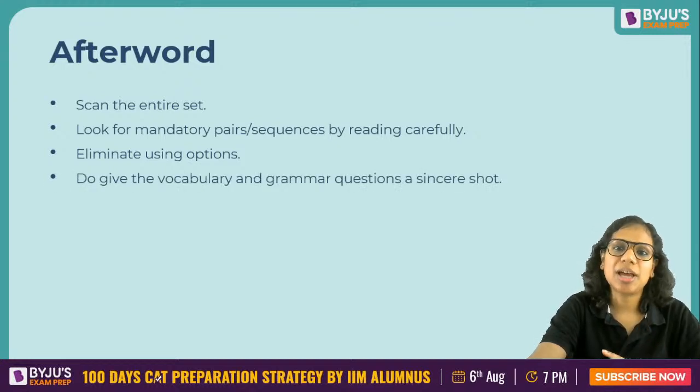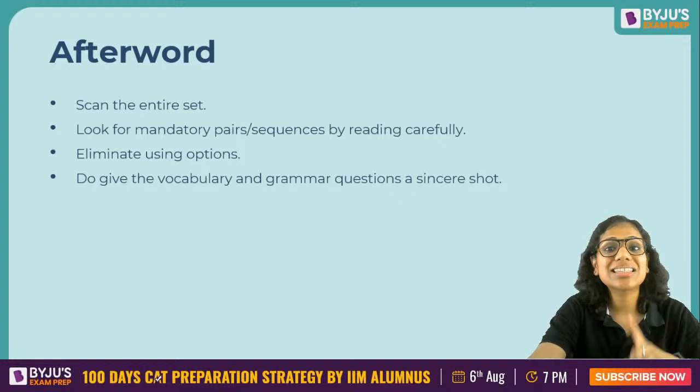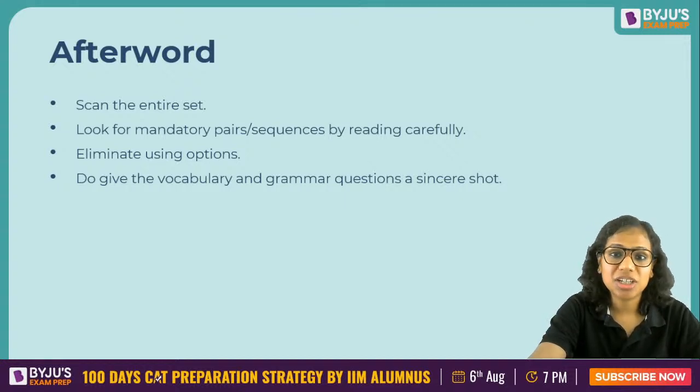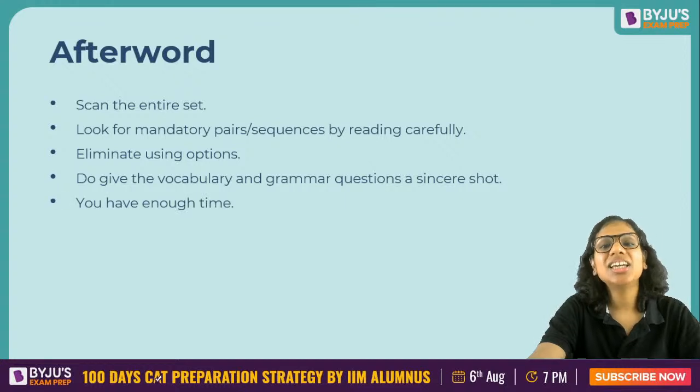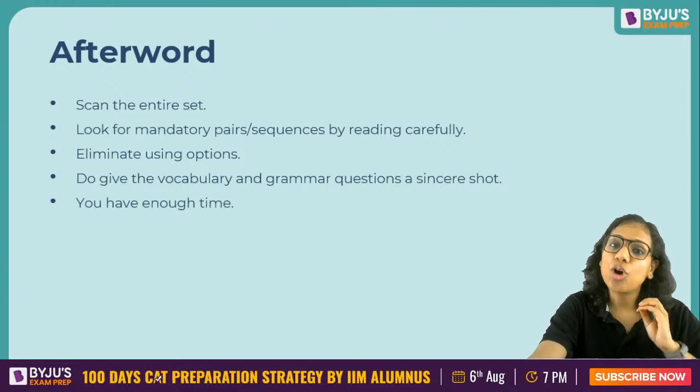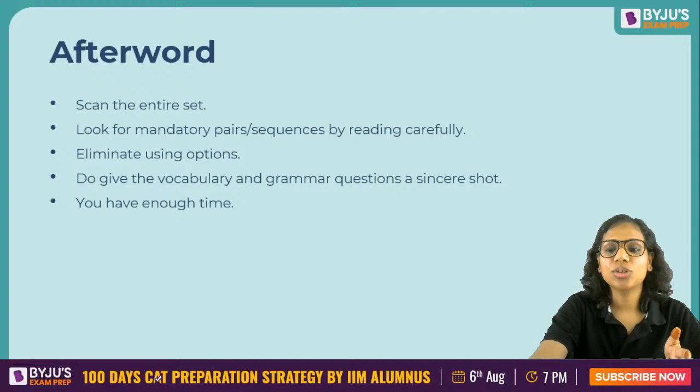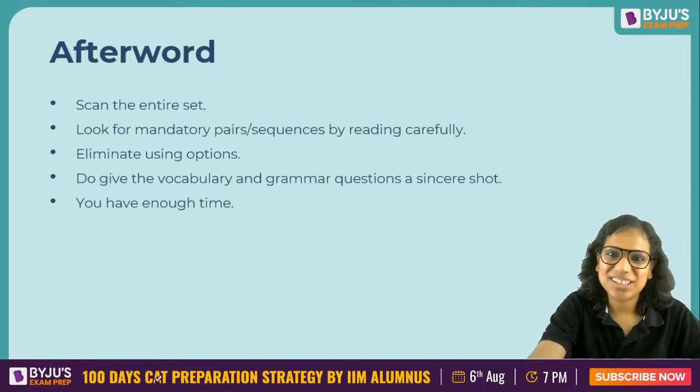Do give the vocabulary and grammar questions based on parajumbles a sincere shot, very important, even if you don't attempt the entire parajumble. And lastly, you do have enough time for a jumble question. I showed you that effectively you have to attempt just 3 questions in approximately 5 minutes. That's not a lot. Trust me. Just keep calm and attempt it.